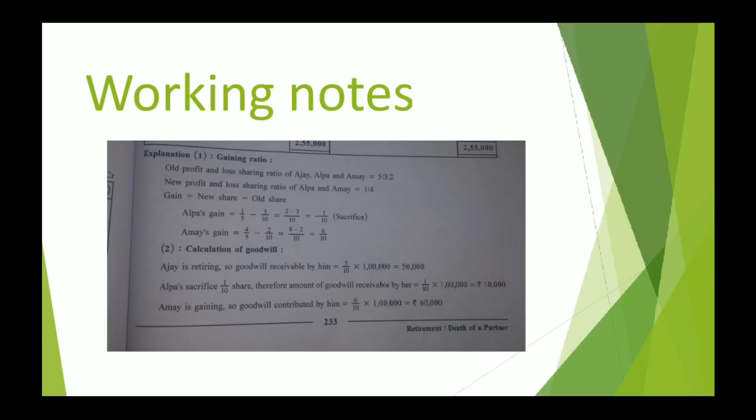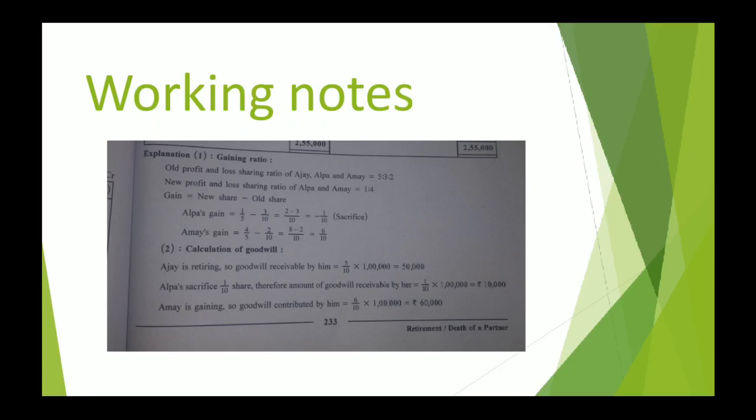Everyone, it is Amay's capital account debit 60,000, if you can see there, to Ajay's capital account, to Alpa's capital account, 50,000 and 10,000 respectively.